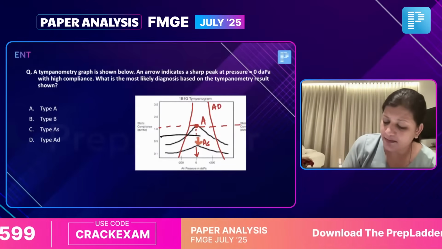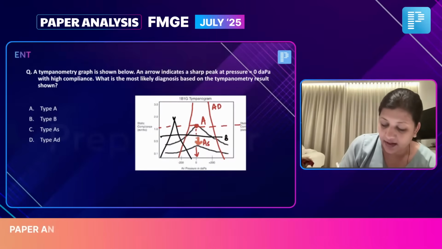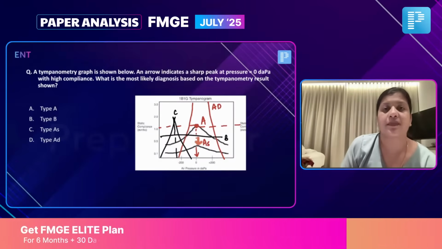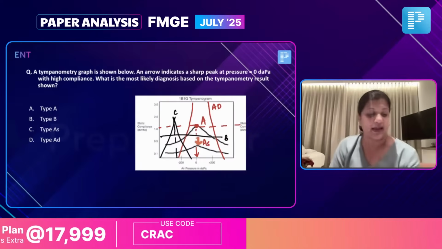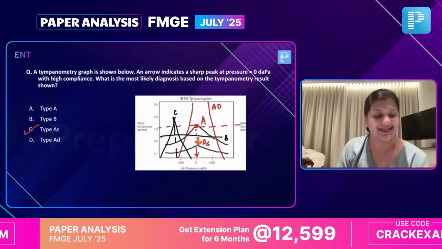If you have a simple flat line, we call it B. And if the graph is shifted to negative pressures, we call it C. So here they have clearly shown to you an AS type of graph. So the correct answer has to be AS. Yes.